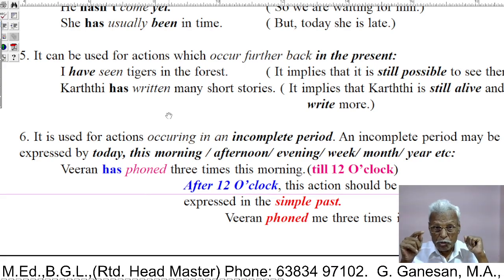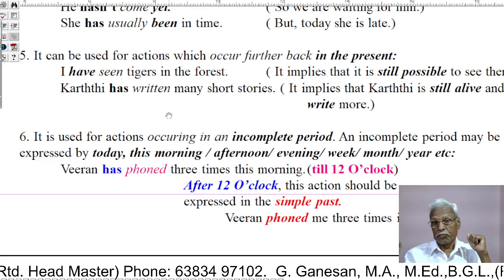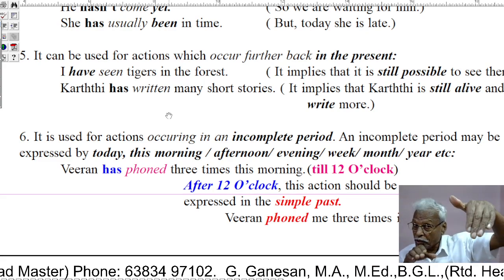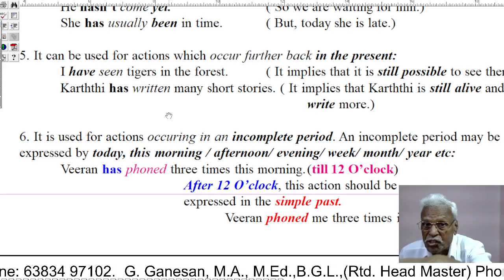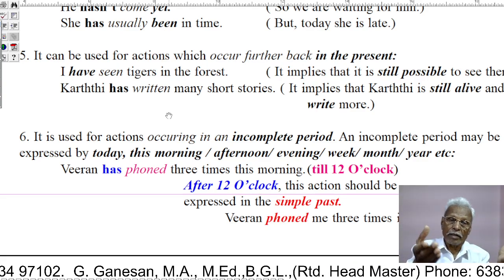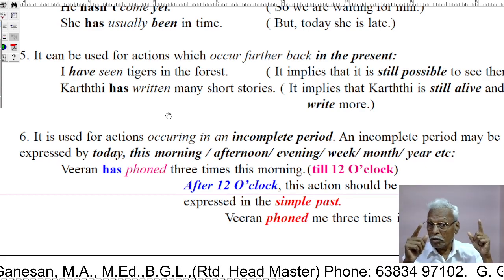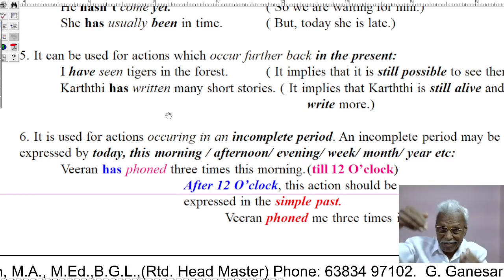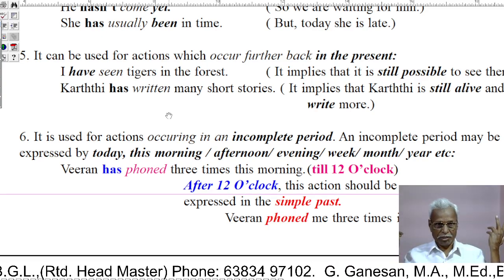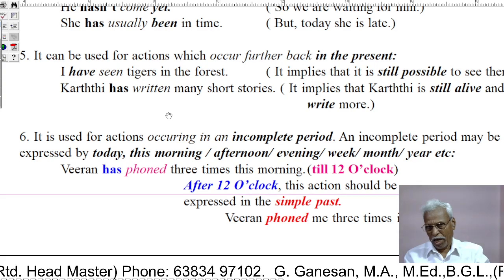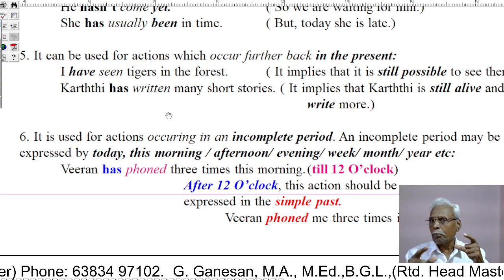Karthik has written many short stories means he is still alive, and he can write more. That is the present perfect usage. See how deeply it is used.